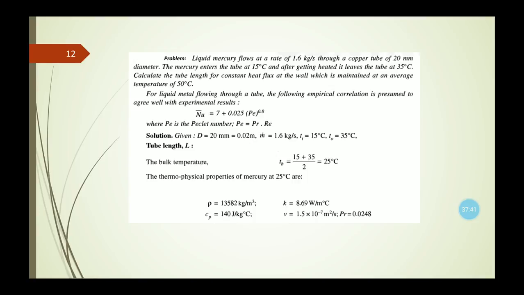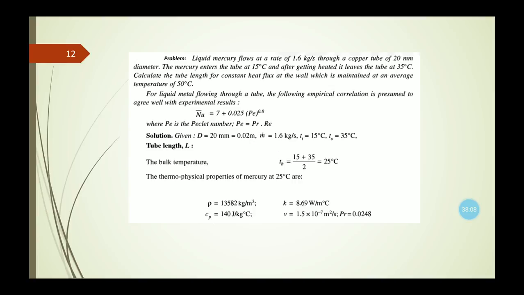So what is given? The liquid mercury flows at a rate of 1.6 kg per second through a copper tube of 20 mm diameter. The mercury enters the tube at 15 degrees centigrade, and after getting heated, it leaves the tube at 35 degrees centigrade. So you need to calculate the tube length for constant heat flux at the wall, which is maintained at an average temperature of 50 degrees centigrade.